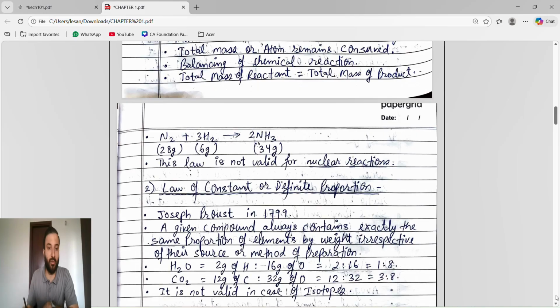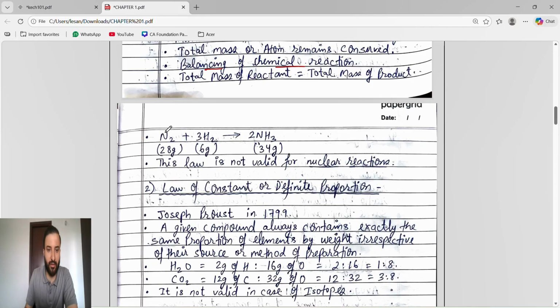How is it possible? Only if the chemical reaction is balanced. In balancing, the total number of atoms on the left-hand side and on the right-hand side are the same. So that's why total mass of reactants equals total mass of products.